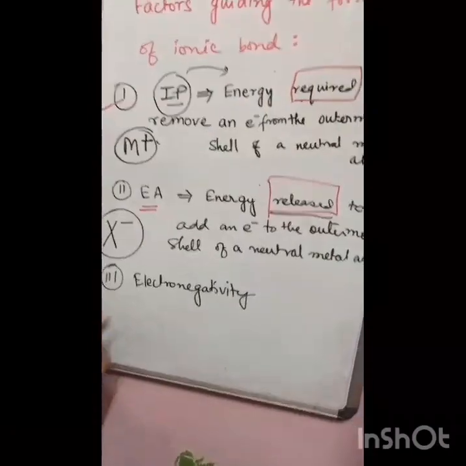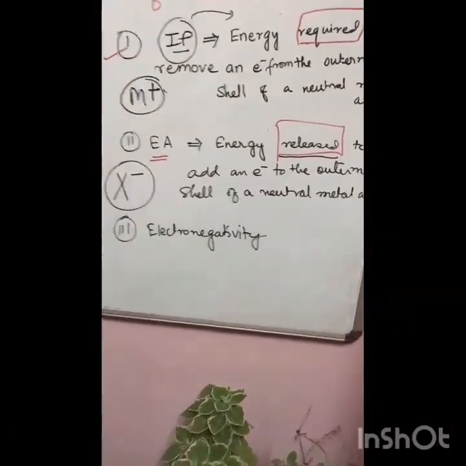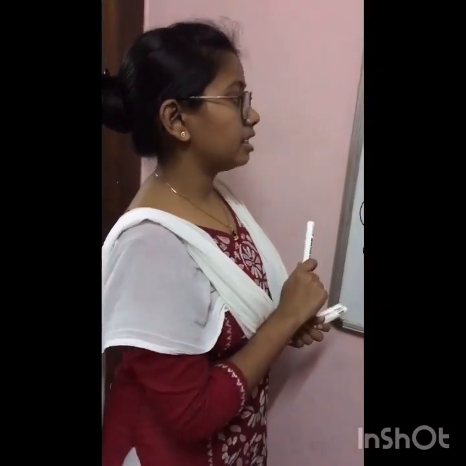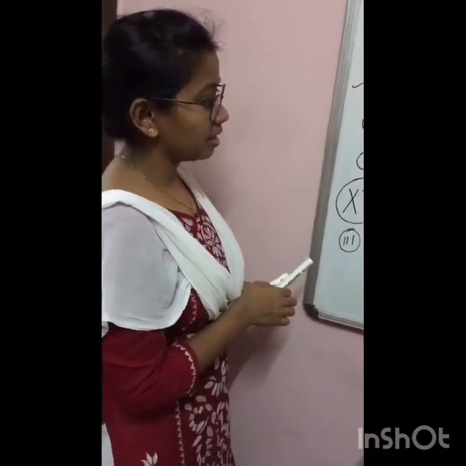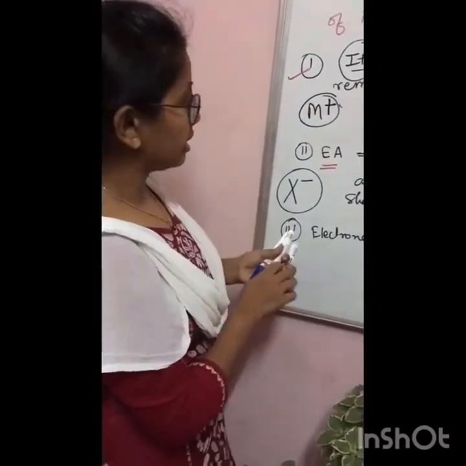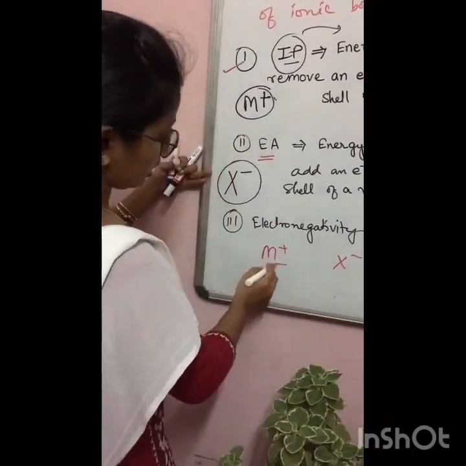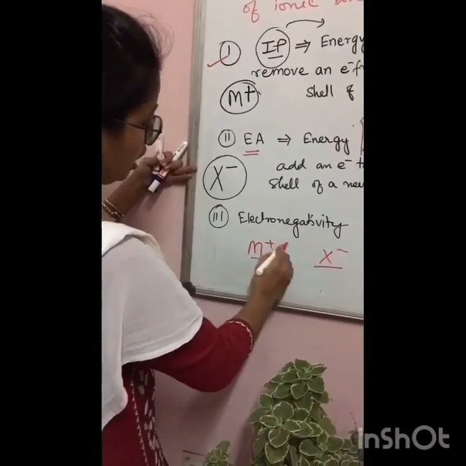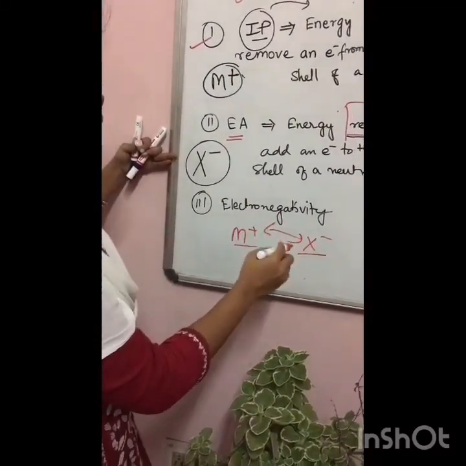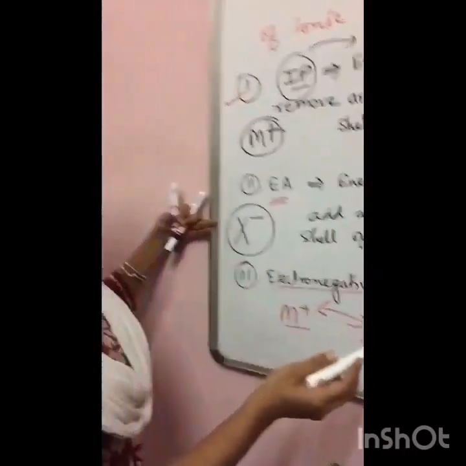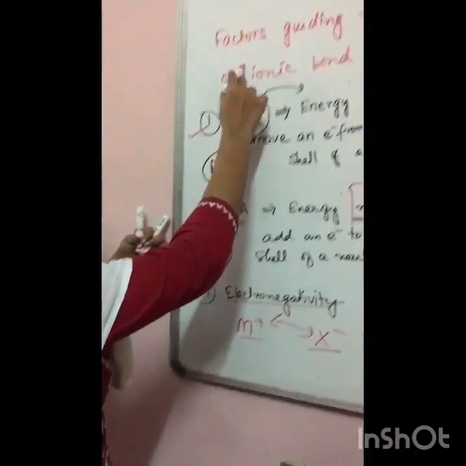Next, the third point is electronegativity. We know a metal is electropositive and a non-metal is electronegative. So we have M plus and X minus. This is electropositive, this is electronegative. So the electronegativity difference between them is very high. When the electronegativity difference is very high, it goes for ionic bond formation.